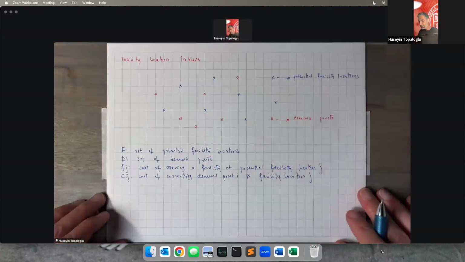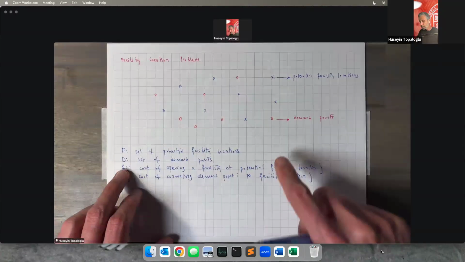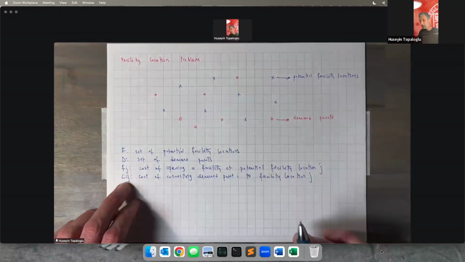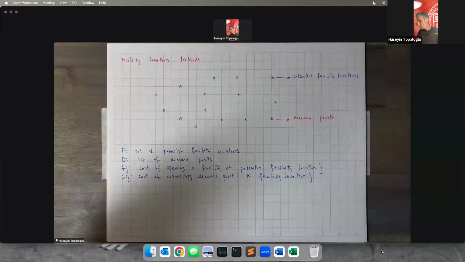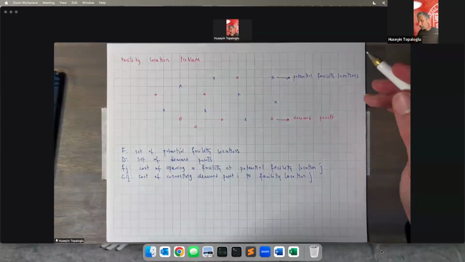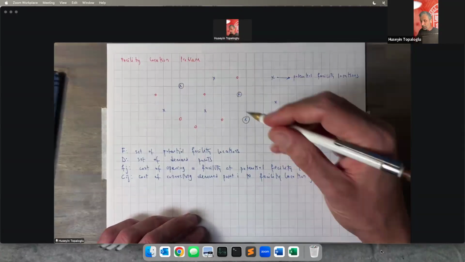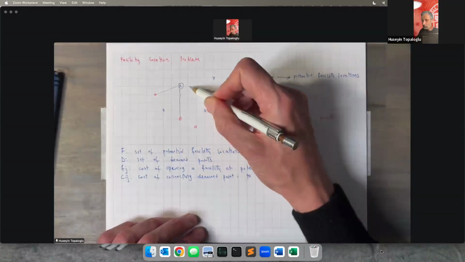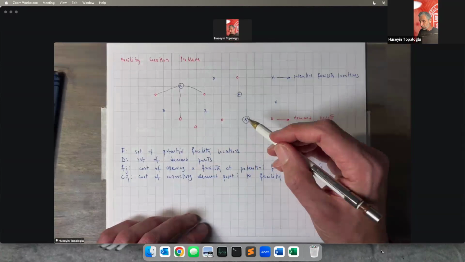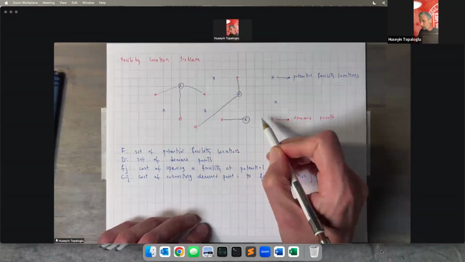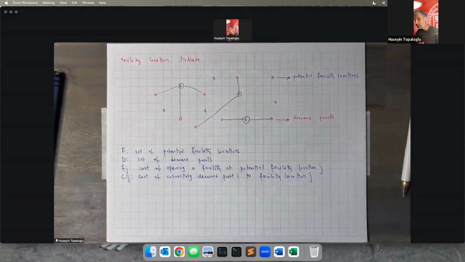So this is our data. F is the set of potential facility locations. D is the set of demand points. f_j is the cost of opening a facility at potential facility location j, and c_ij is the cost of connecting demand point i to a facility location j. So for example, the solution to the facility location problem could look like this. We open facilities at these 3 locations, and then we connect these demand points to this facility location, and then we connect these demand points to this facility location, and then we connect these 2 demand points to this facility location. So this is what the solution to a facility location problem could look like. Okay, good. So now let's formulate the facility location problem as an integer program.